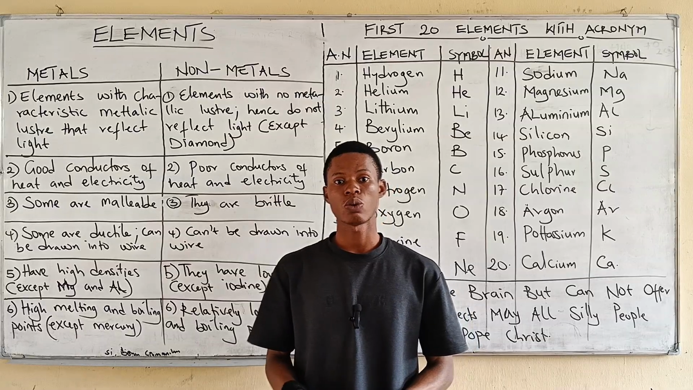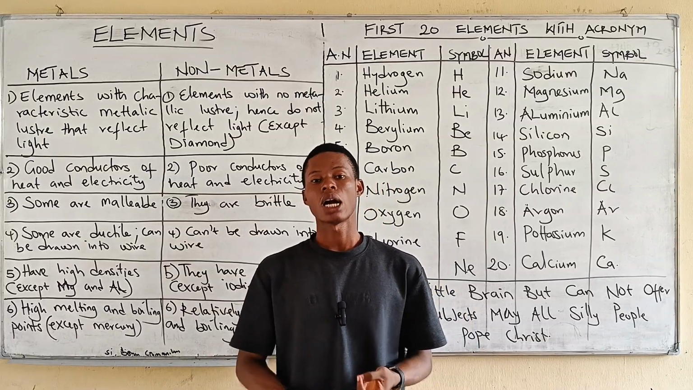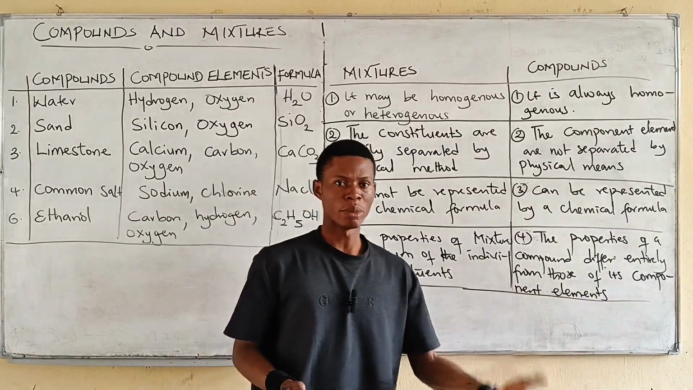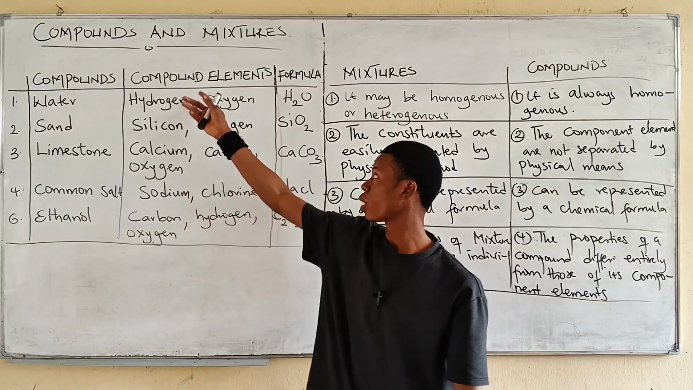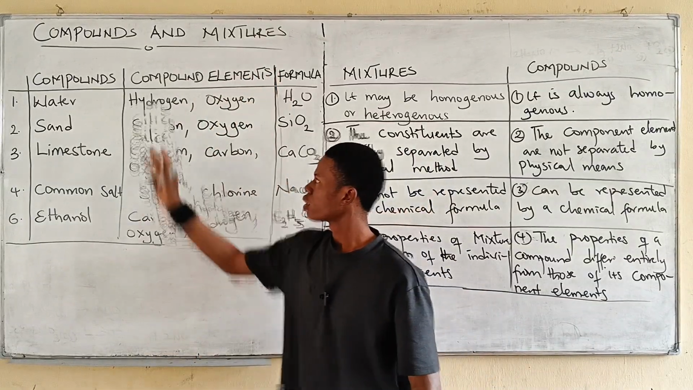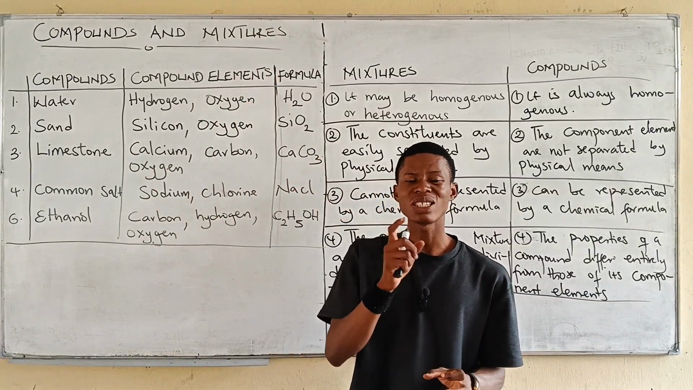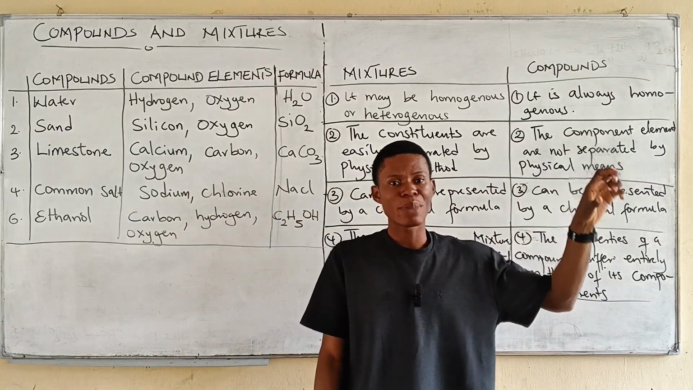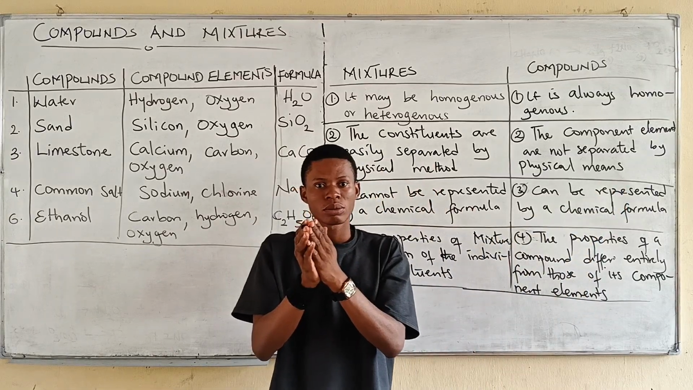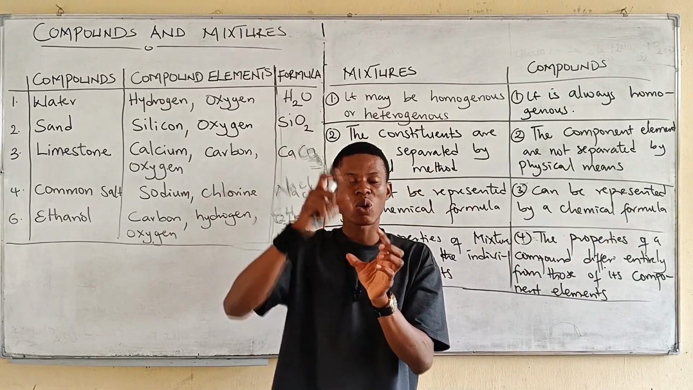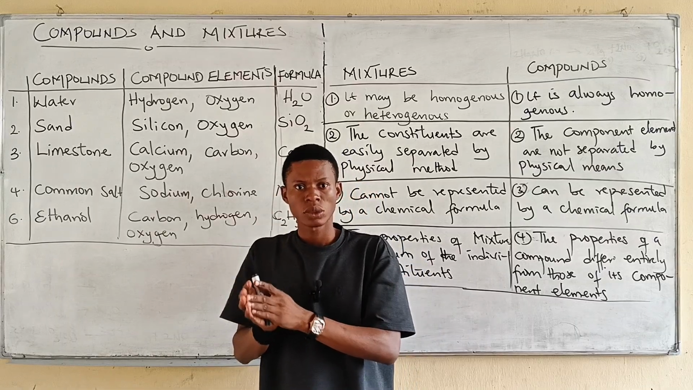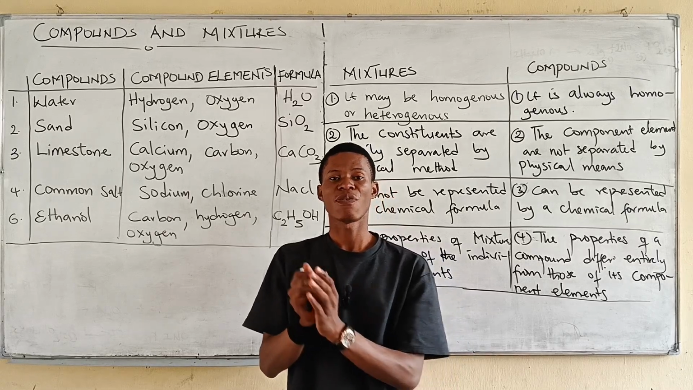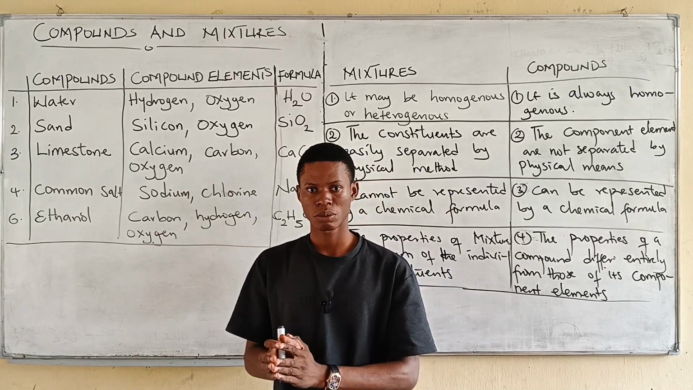Now, the next thing is we're going to look at compounds and mixtures. All right, so we've looked at elements in details. Now let's look at compounds and mixtures. Now, starting from compound. A compound is any substance that contains two or more elements combined together in a fixed or definite proportion. So, a compound contains two or more elements chemically combined in a fixed proportion by mass.